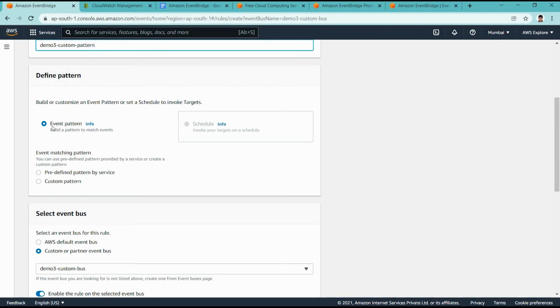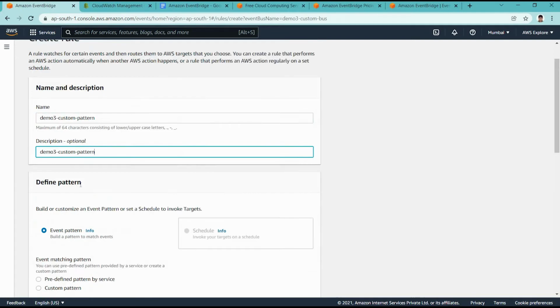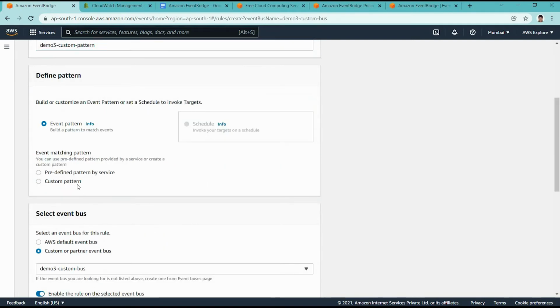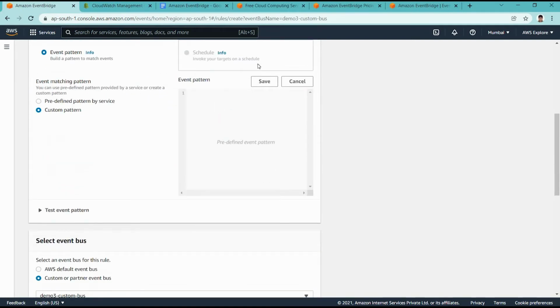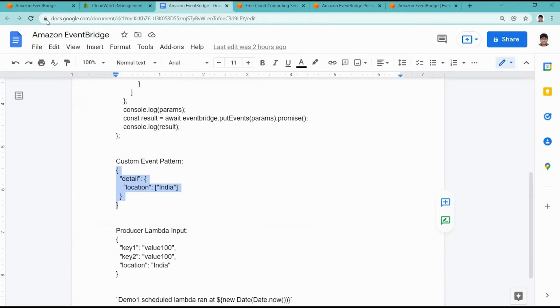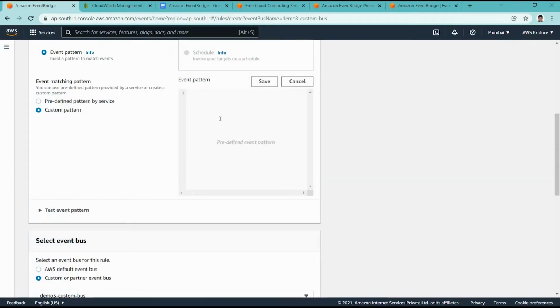So for now I am setting up an event pattern. The schedule and the pre-defined pattern for the default bus we demonstrated in demo 2. Now we are doing demo 3 custom pattern, so we select this option and use a matching pattern.